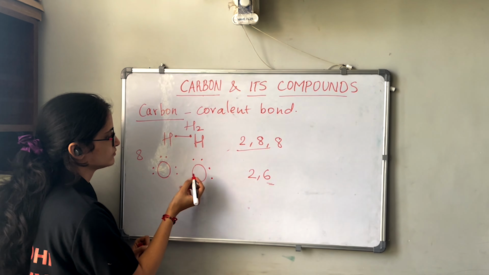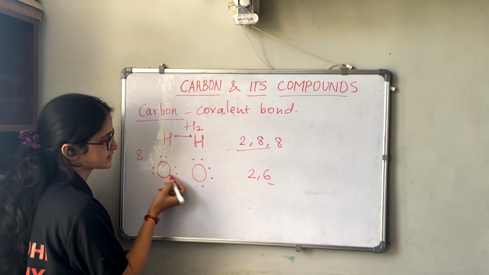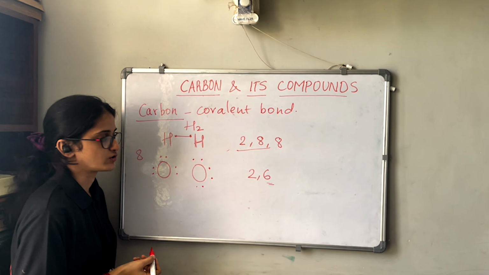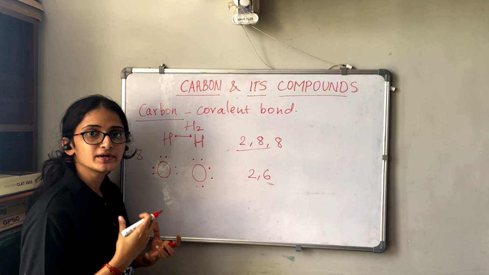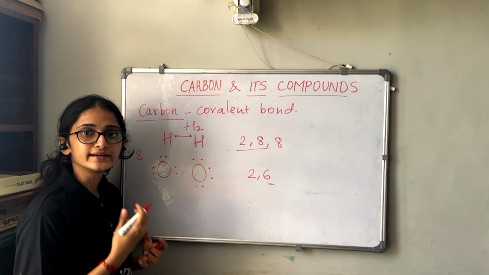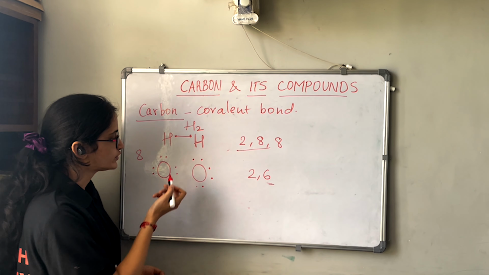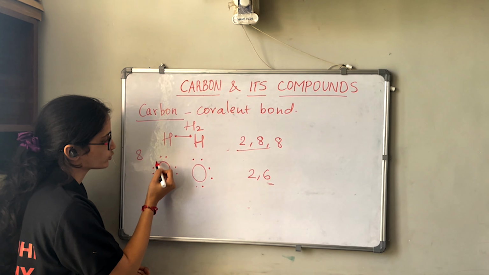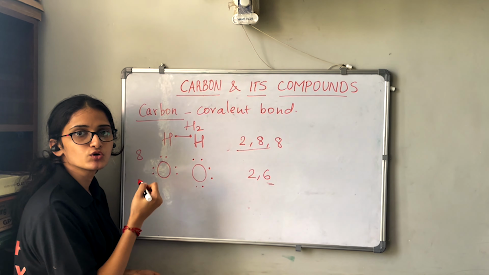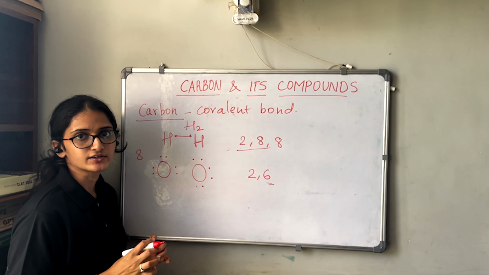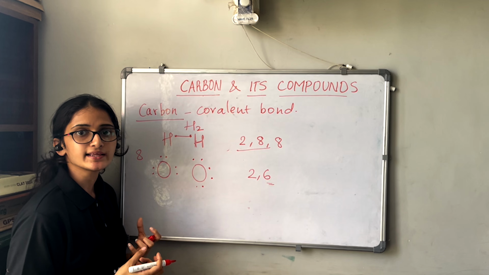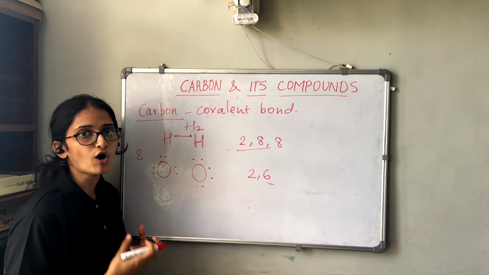Now this oxygen has 6 electrons, this oxygen has 6 electrons. How many more electrons does this oxygen need to complete the octet or to attain stability? 2 more electrons, right? Since 1, 2, 3, 4, 5, 6. When 2 more electrons are added, it will become 8 electrons. At that time the oxygen will attain stability, means it will complete the octet.